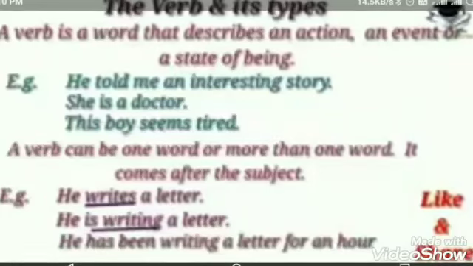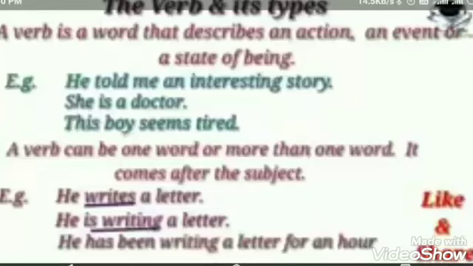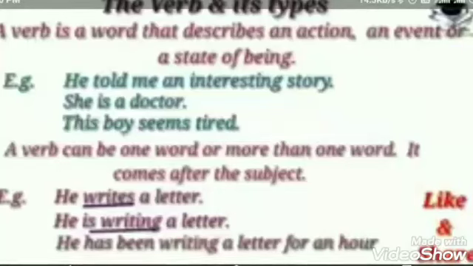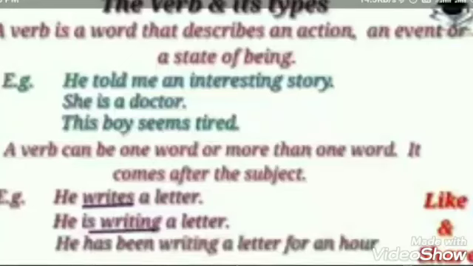So see, in the following sentences, 'He writes a letter.' This sentence is in the simple present. The verb is underlined, that is 'writes.' In the next sentence, 'He is writing a letter,' 'writing' is the verb. It is also underlined. In the next sentence, 'He has been writing a letter for an hour,' the verb is 'writing.' You may see in all these three